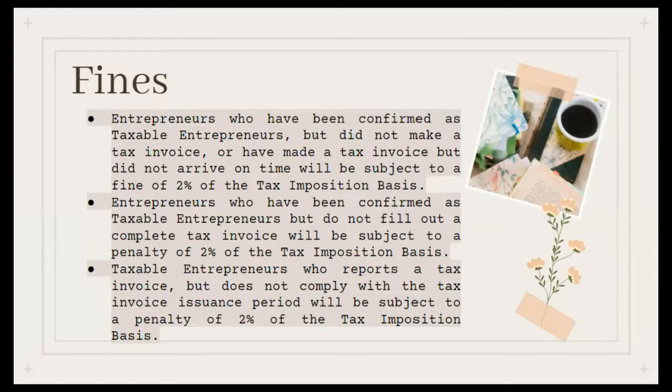Next, entrepreneurs who have been confirmed as taxable entrepreneurs but do not fill out a complete tax invoice will be subject to a penalty of 2% of the tax imposition basis. And the last, taxable entrepreneur who reports a tax invoice but does not comply with the tax invoice issuance period will be subject to a penalty of 2% of the tax imposition basis.